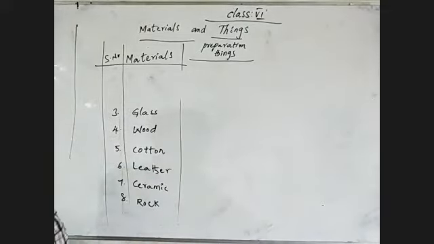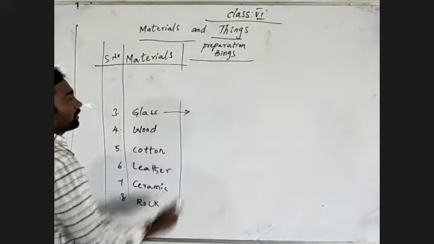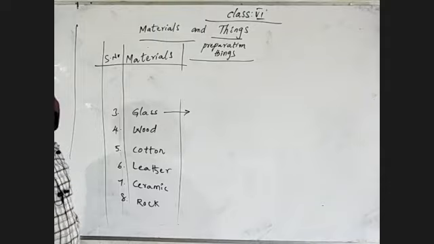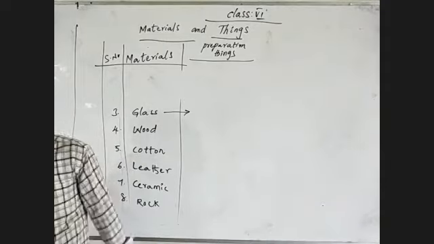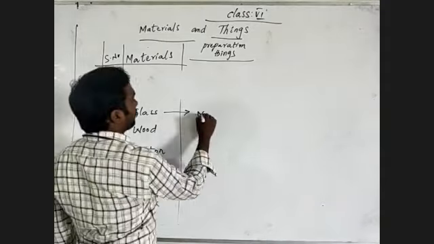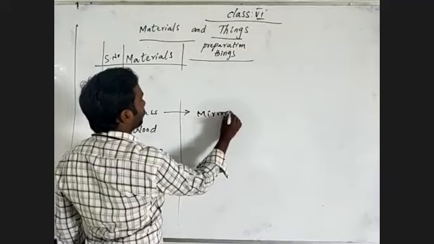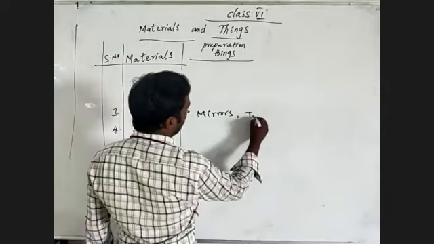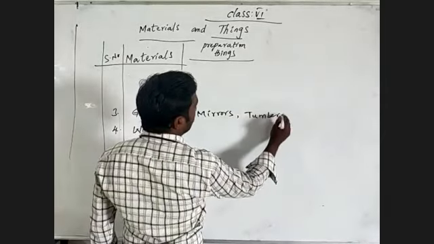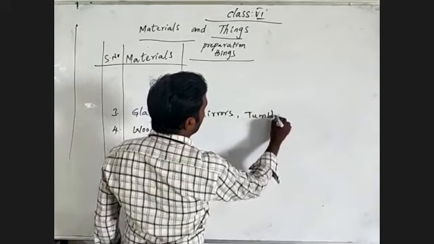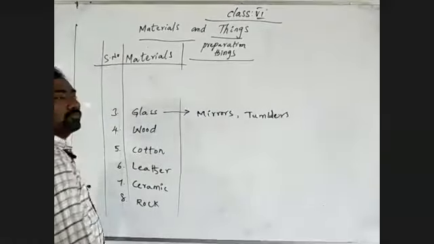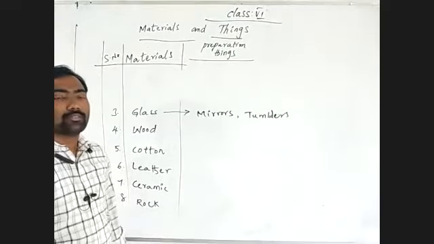Next I'm going to talk about glass. It is a material which we can prepare generally. The best examples we have are mirrors, then tumblers, and window panes and frames.